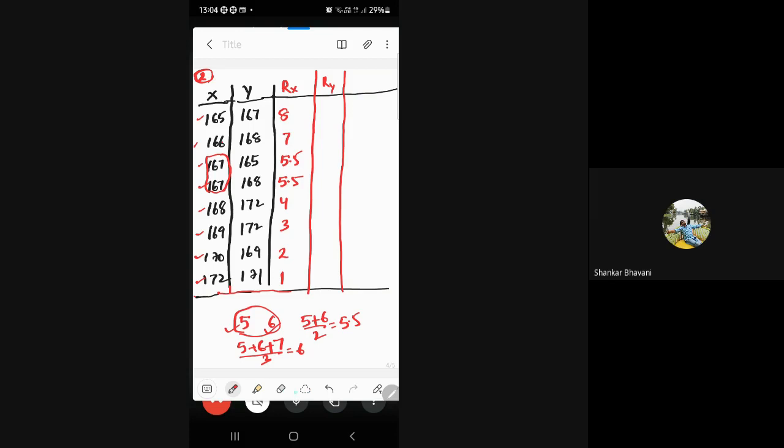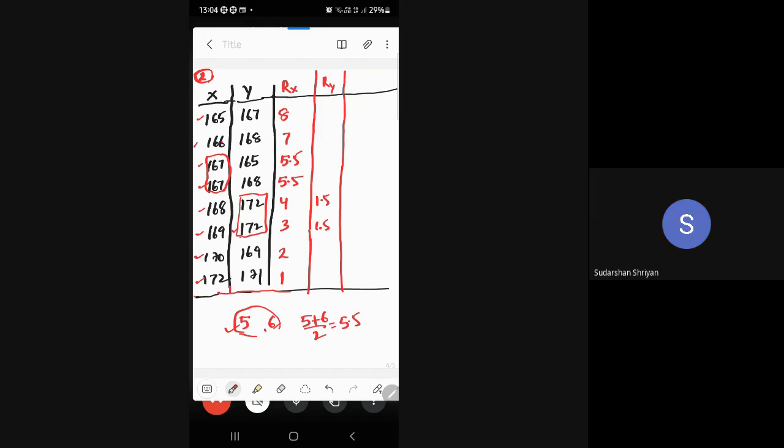Okay sir. Moving on to ranks for Y. Now see, under Y, what is the highest one? 172. So 1 plus 2 by 2. Sorry, it was repeated 2 times. So 172 is repeated for 2 times, and we have to take the average of the first 2 ranks. That means 1.5. So this is 1.5 and this is 1.5.